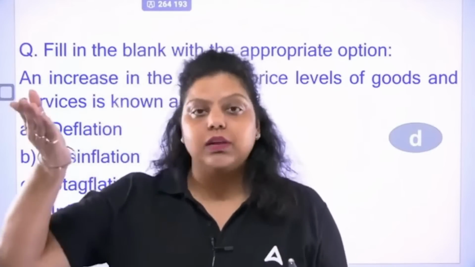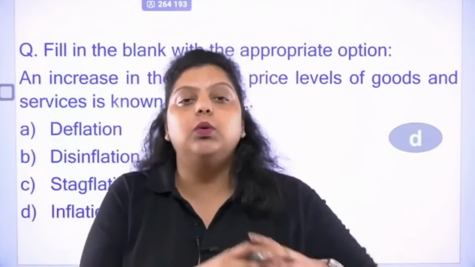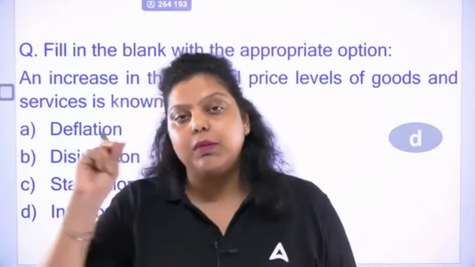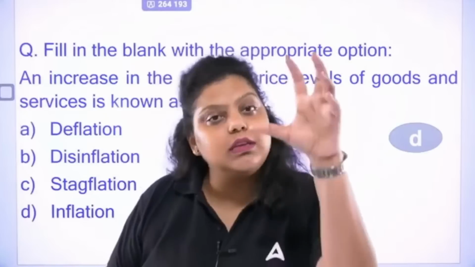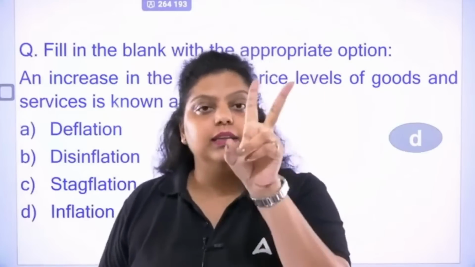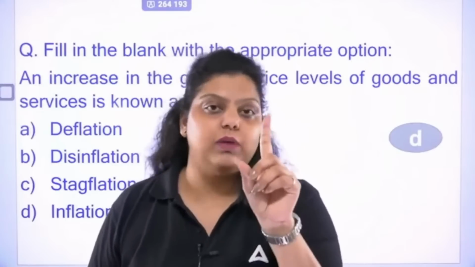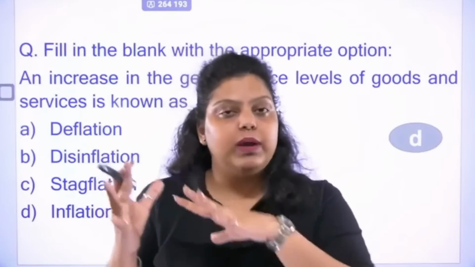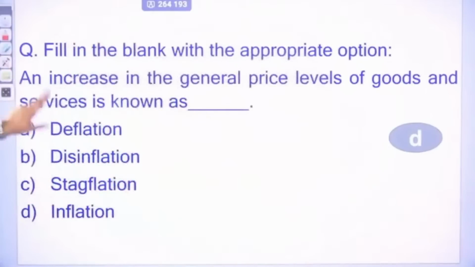So because the prices rise, the money value decreases, because I will only be able to purchase 1 product by paying the money of 2 products. So it means the purchasing capacity of money is reducing. Earlier, the 200 rupees had the purchasing capacity to purchase 2 pens, but now it has only 1 pen purchase capacity. So whenever inflation is there, the purchasing power of money will definitely decrease because the prices are increasing.